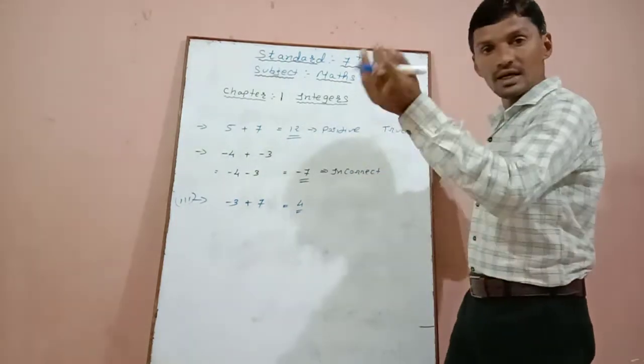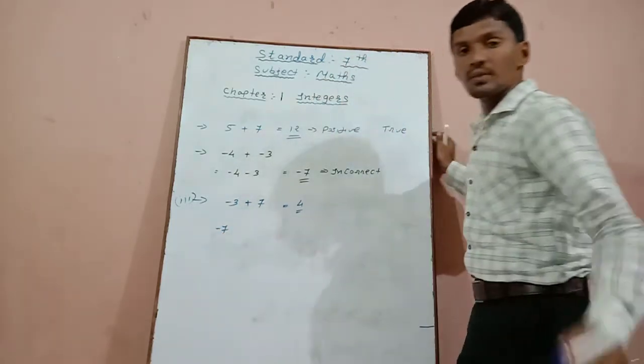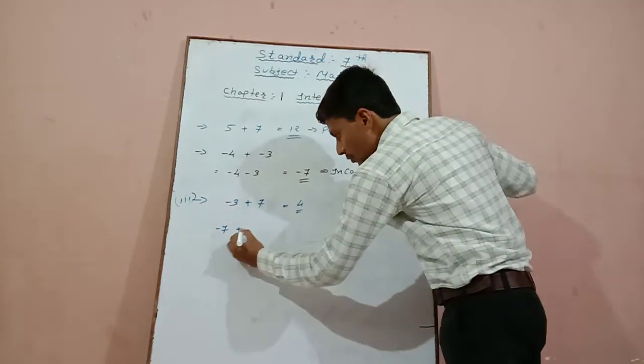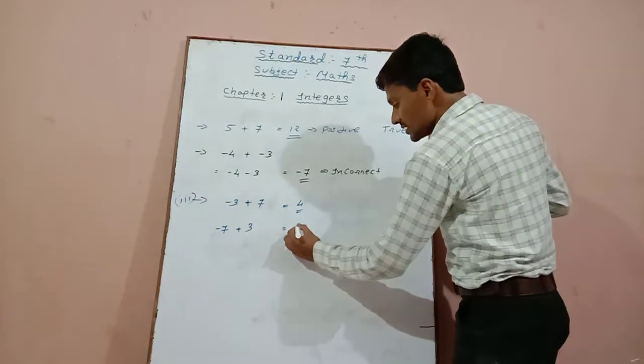Now again we will reverse it. That means the negative number is greater and the positive number is smaller. What will be the result? The answer will be -4.